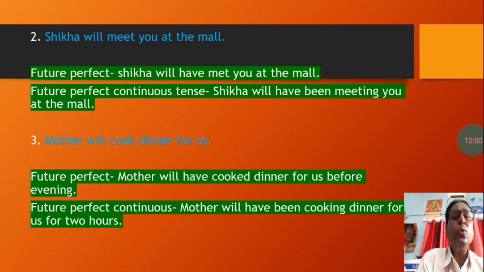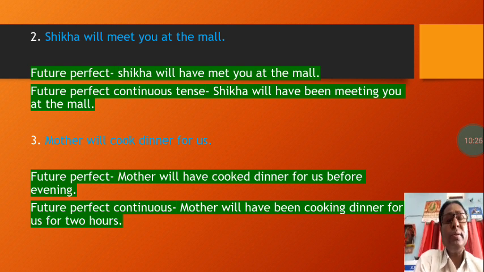Second one: Sikha will meet you at the mall. Future perfect will be: Sikha will have met you at the mall, following the structure I have suggested. Future perfect continuous will be: Sikha will have been meeting you at the mall.